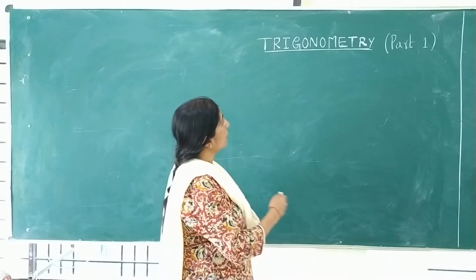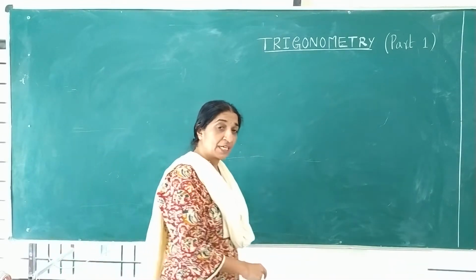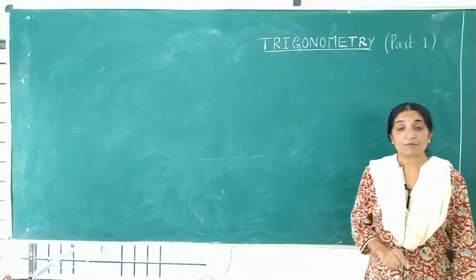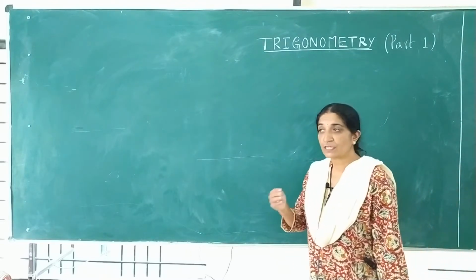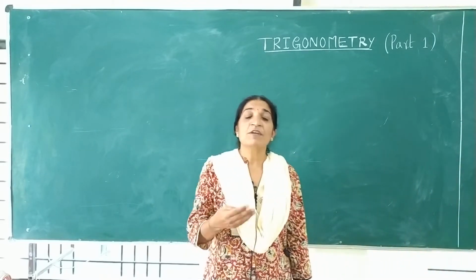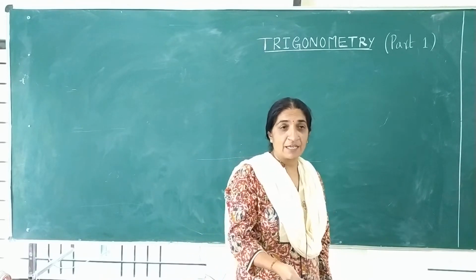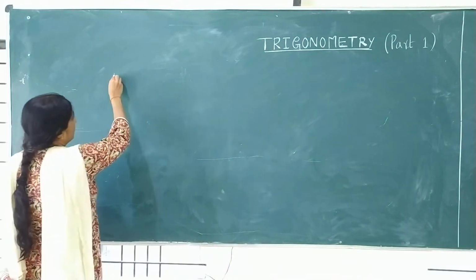Understood? So now let us start with trigonometry. First, basically it is related with what? It is related with the measurement of three angles. Three angles means where does it come? It is a triangle. So before going to the triangle, see what is an angle?